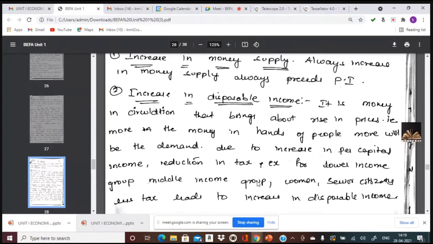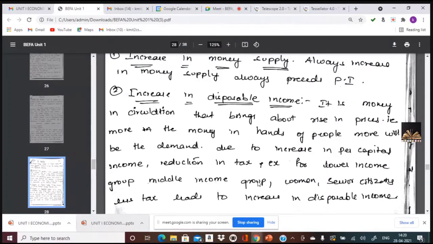So this is known as the concept of demand pull inflation. The high demand, the increase in aggregate demand, leads to inflation. So they have been given a few examples for this.